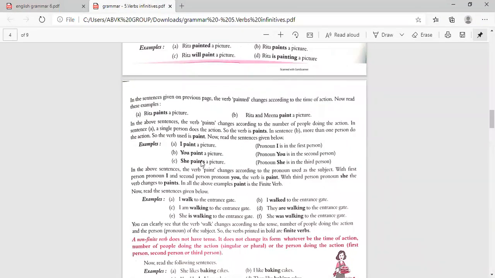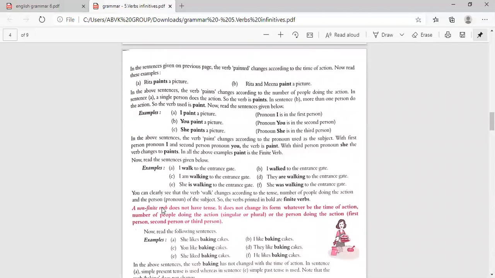Now read the sentences given below. I paint a picture: the pronoun I is in the first person. You paint a picture: the pronoun you is the second person. She paints a picture: the pronoun she is in the third person. I paint, you also paint only, but only for the third person s is added if it is singular. In the above sentences, the verb paint changes according to the pronoun as the subject. With the first person pronoun I and the second person pronoun you, the verb is paint only. With the third person pronoun she, the verb changes to paints. So in all the above examples, paint is the finite verb.